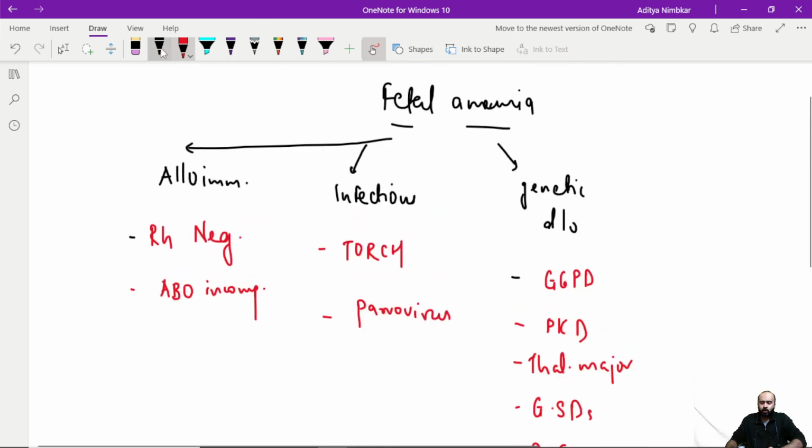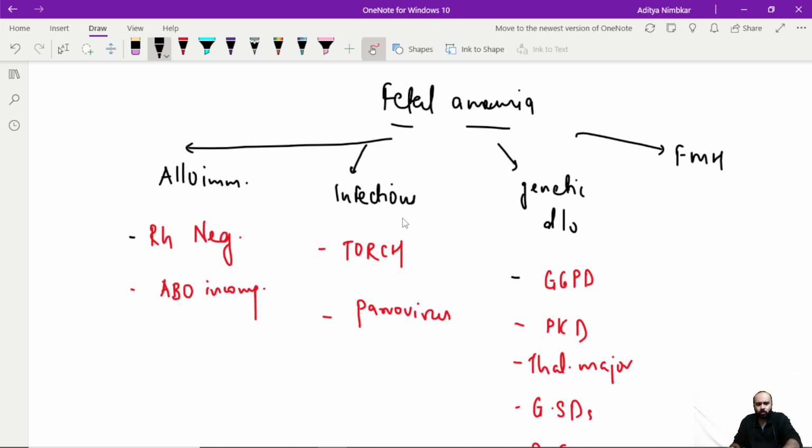The last cause of fetal anemia is going to be due to feto-maternal hemorrhage. Basically, the baby has lost its own blood into the mother, and that has led to feto-maternal hemorrhage. Not a significant cause of fetal anemia, but a significant reason because of which Rh isoimmunization can happen in an Rh negative female. So these are the four major causes.